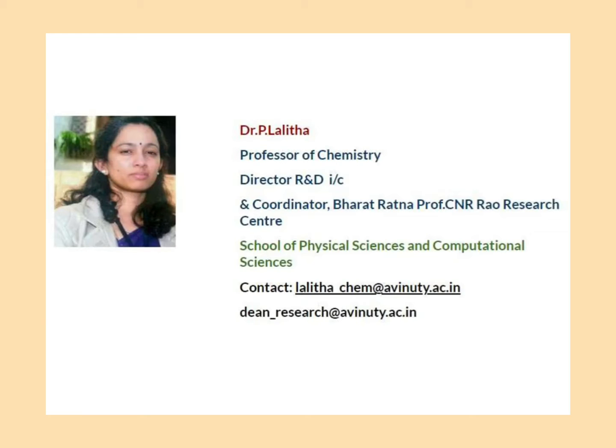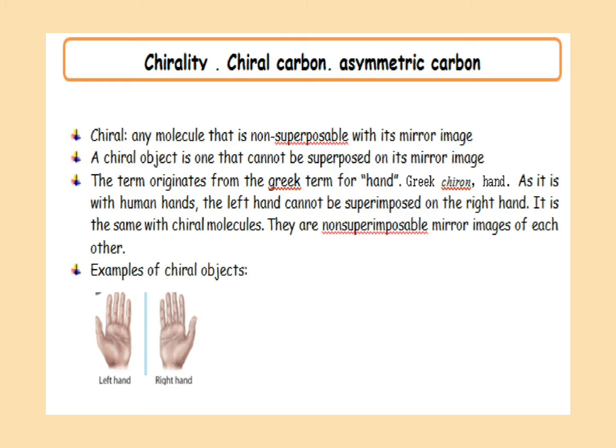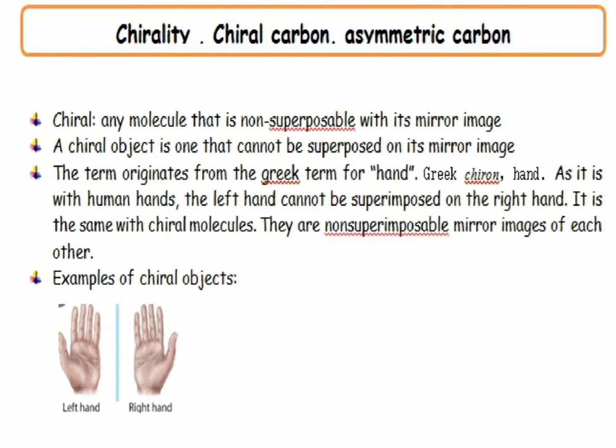This podcast is about chirality, chiral carbon, and asymmetric carbon. What is the meaning of this word chiral? Any molecule that is non-superimposable with its mirror image is said to be chiral. A chiral object is one that cannot be superimposed on its mirror image. The term chiral originates from the Greek term chiron, meaning hand.